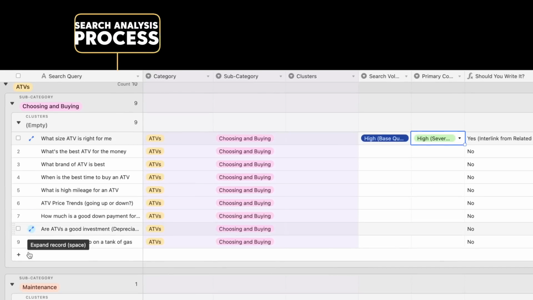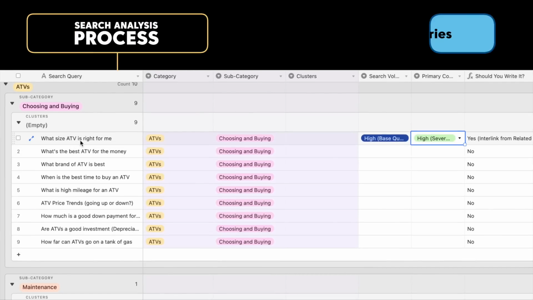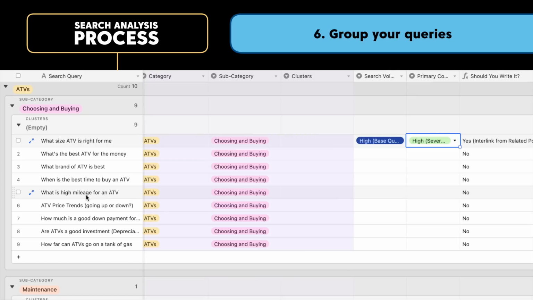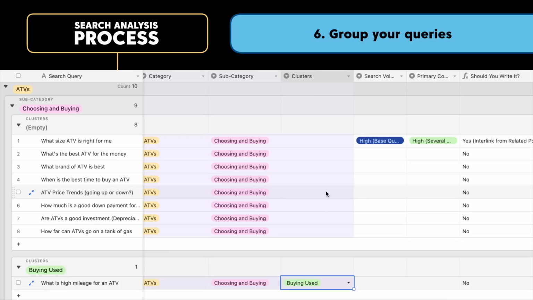Let's say I had more like 30 of these, I could start grouping them, right? So what size is right for me? What brand is best? Mileage is one where it would group really well with questions around buying used ATVs. So I might look for 4 or 5 other questions around used ATVs. So then here under clusters, I'm going to write buying used. And so I'm going to identify maybe multiple articles that are around buying used.